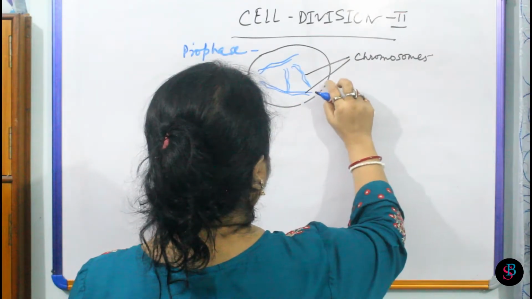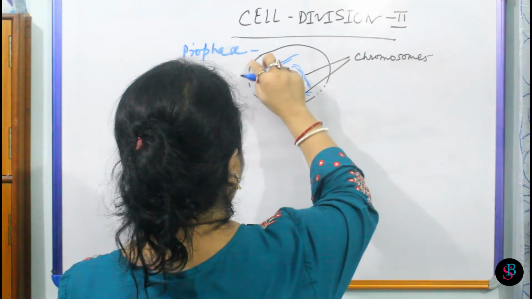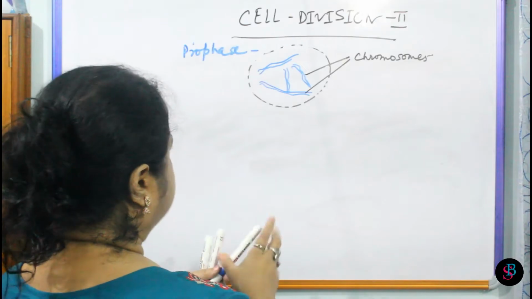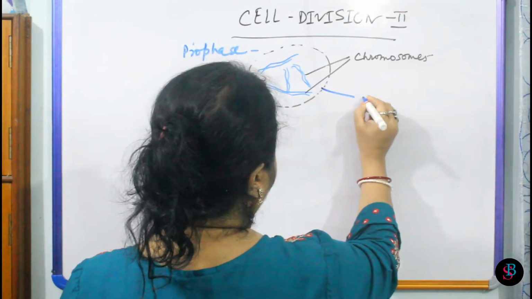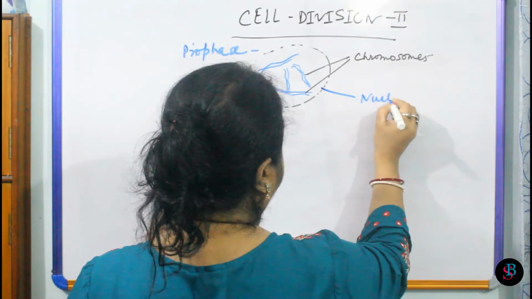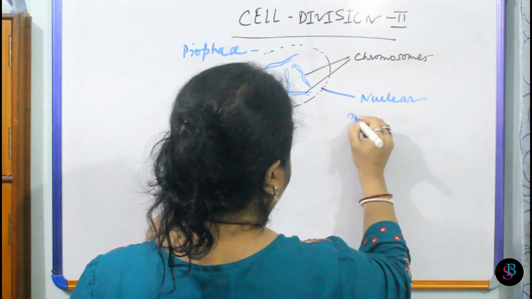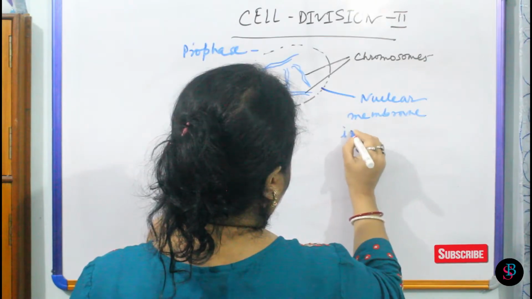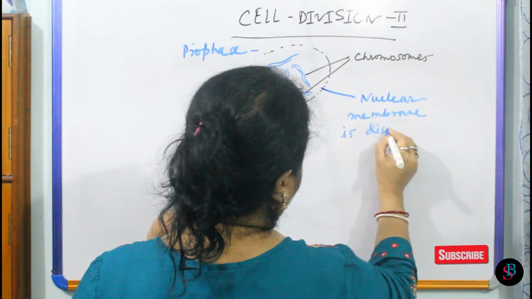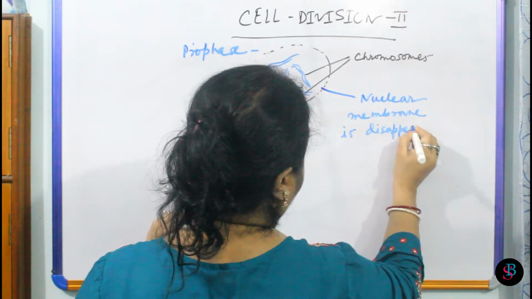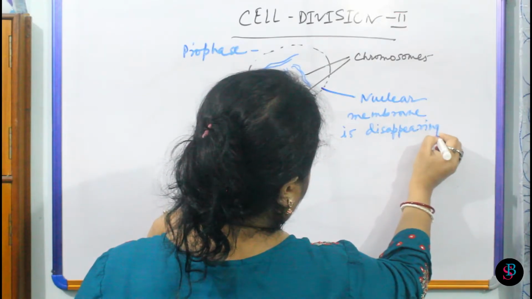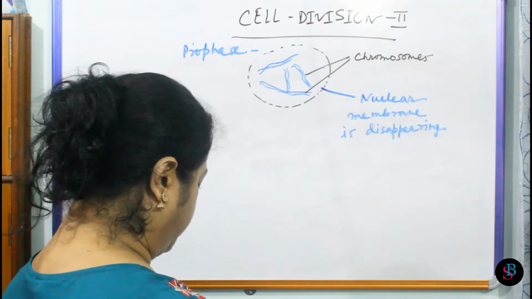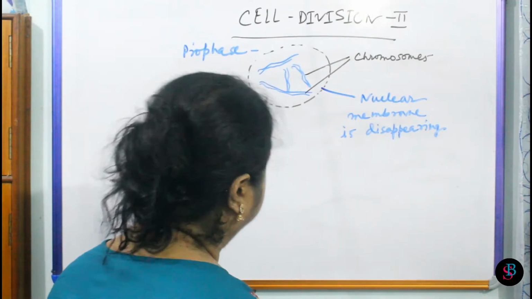So I am giving this type of appearance here. The nuclear membrane is disappearing, as well as the nucleolus is also disappearing.